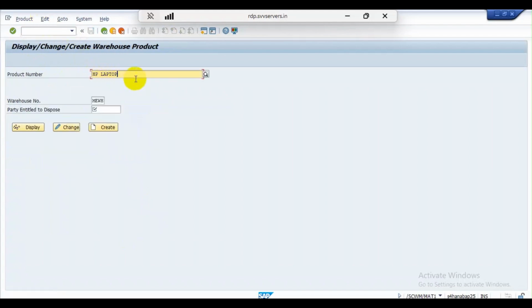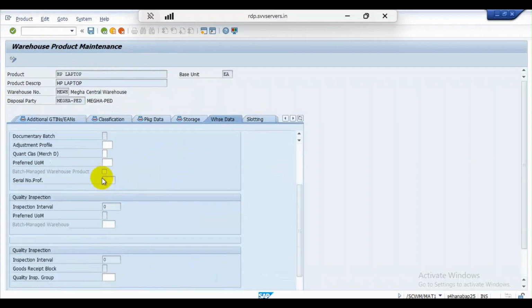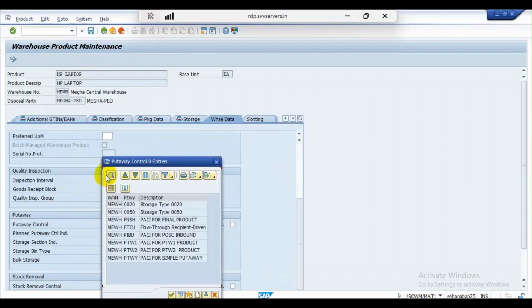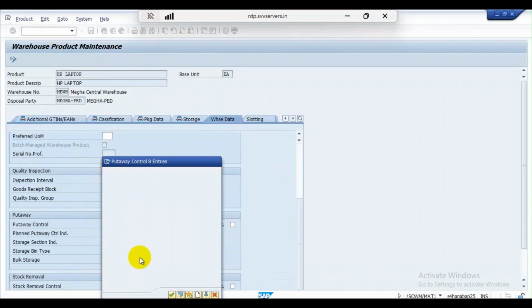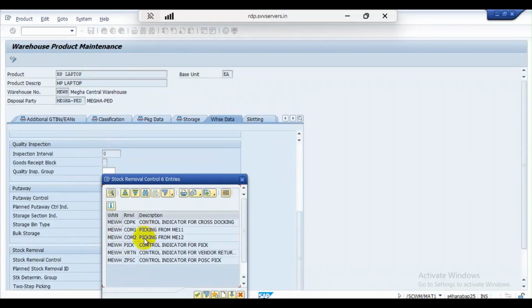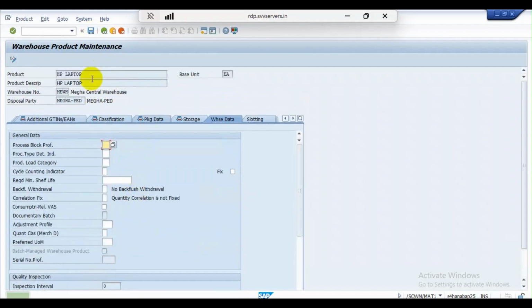Enter the description, warehouse number, and party entitled to dispose, and click on create. Here I mention the putaway control indicator as PTWI, simple putaway, and for stock removal I mention pick, and save it. It's a normal material. Now we purchase it.